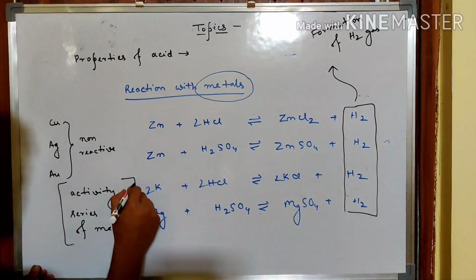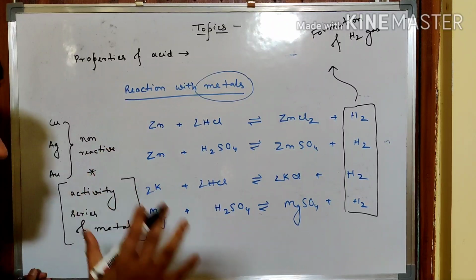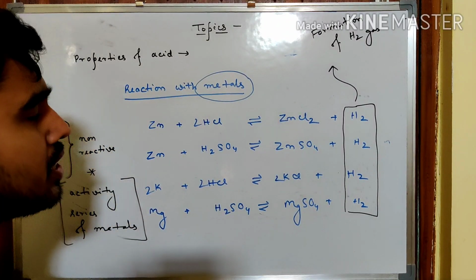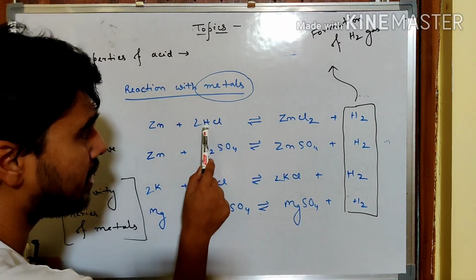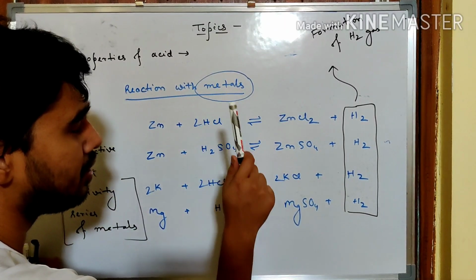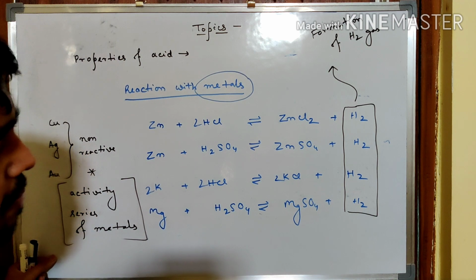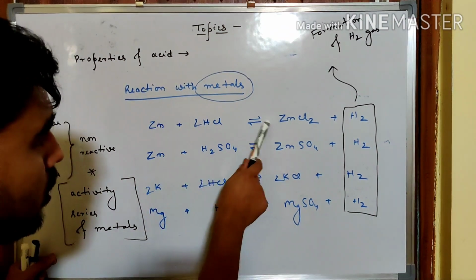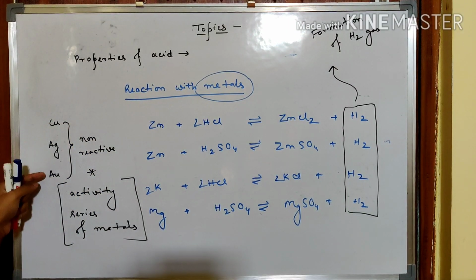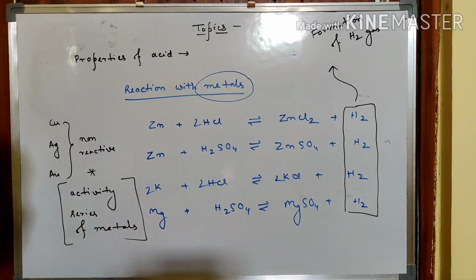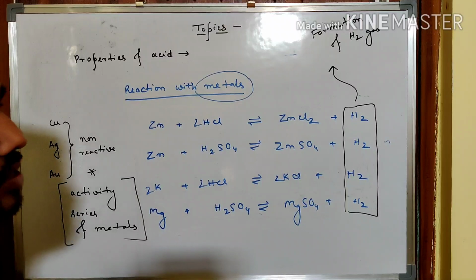So do keep in mind, there is a series based on which it is decided which metals have the capability of displacing the hydrogen from dilute acids. Zinc could do it, potassium could do it, magnesium could do it, but copper, silver and gold could not. It depends on that reactivity series.